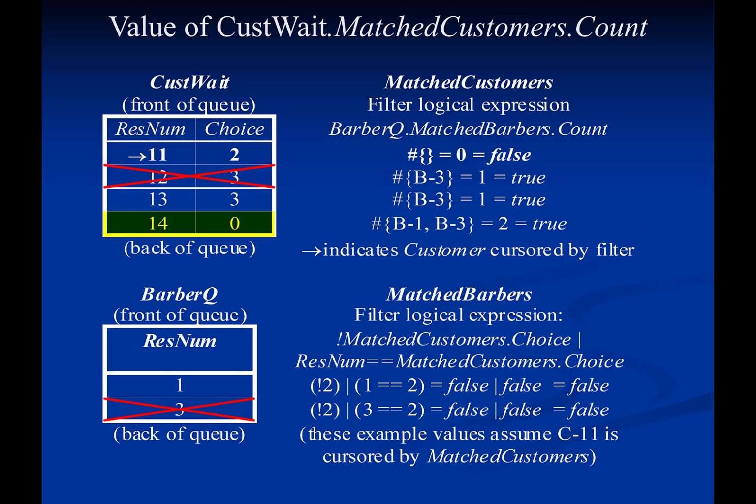This is enough for activity cut to create a second instance that will draw customer 14 first and then barber 1. No more instances of activity cut can be created because barber queue is now empty. Notice that the 2 instances of cut are created, i.e. draw resources, in reverse order from that where customers were matched to barbers.